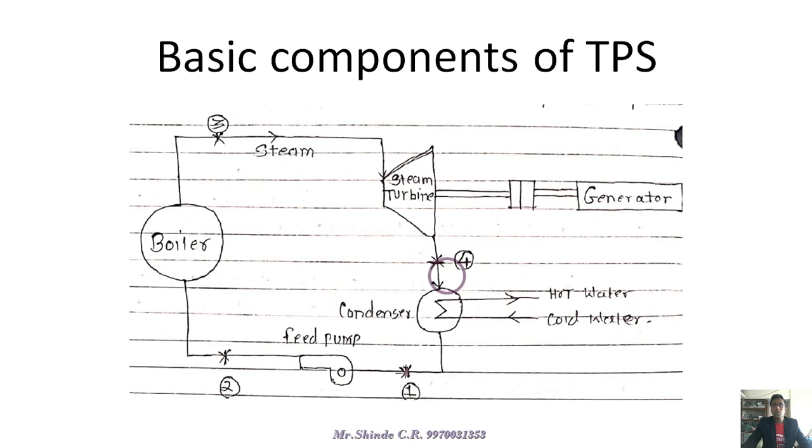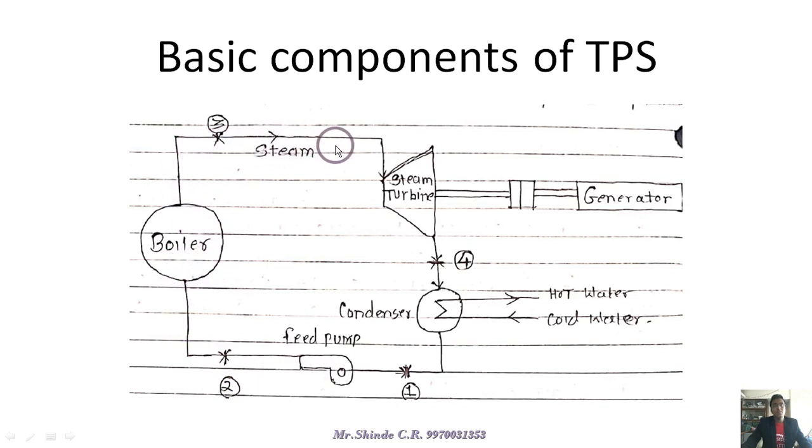Now these are the basic components of a thermal power station. The main components are: first, the boiler; second, the steam turbine; then the condenser and the pump; and lastly the generator. The boiler converts the feed water into steam by utilizing the combustion of coal. We take the heat energy from burning coal and use it to convert the feed water, which is supplied by the feed pump to the boiler, into steam.